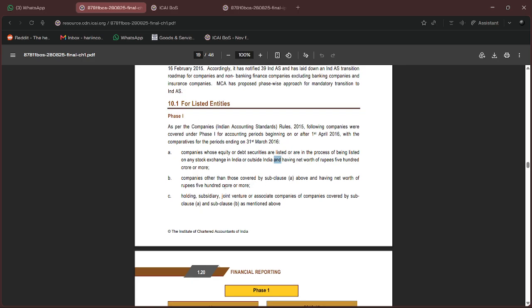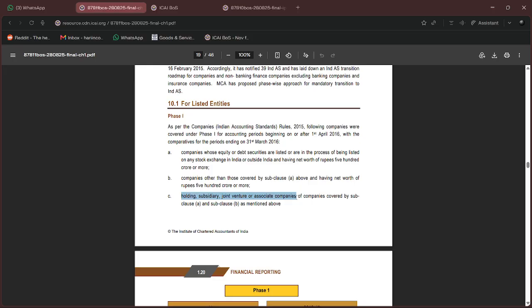The next thing is other companies, not covered by the previous point, having a net worth of rupees 500 crore or more. So basically, all the companies, be it listed or not listed, if the company has a net worth of 500 crores or more, it will be covered under phase one of the roadmap for IndAS. And an important point about holding, subsidiary, joint venture, or associate companies. All the companies related to the company that we are looking at for applicability in the roadmap.